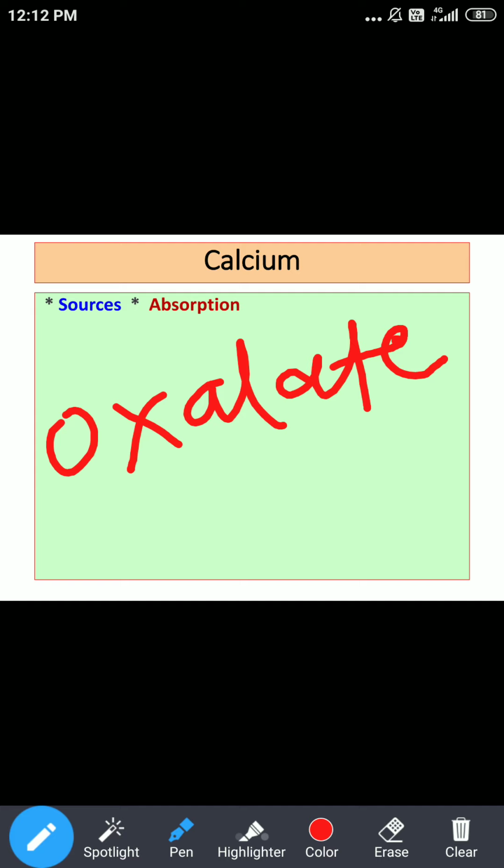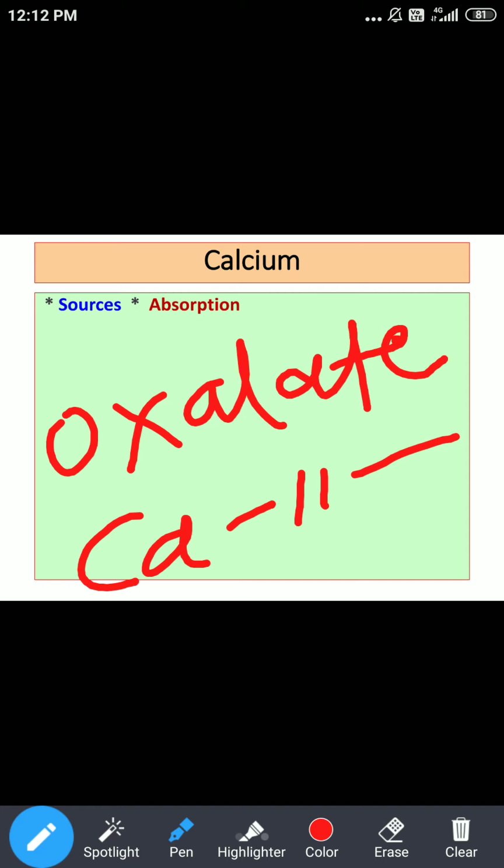So along with oxalate, calcium won't get absorbed in the body, and the compound formed here is known as calcium oxalate. This is related to the absorption of calcium present in leafy vegetables, and how it will be inhibited.